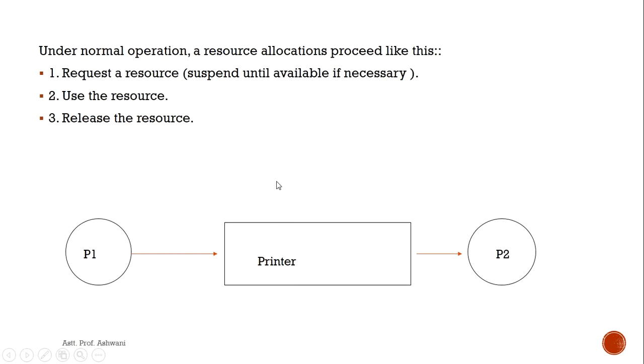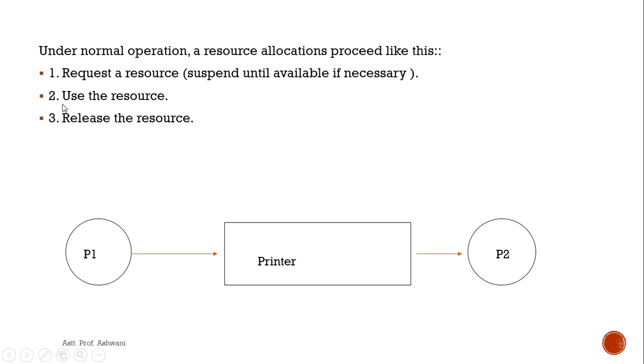But in this case, the printer is allocated to P2, which means P1 has to wait until P2 gets executed and releases the printer. The release event by the process frees the printer and allocates it to P1.